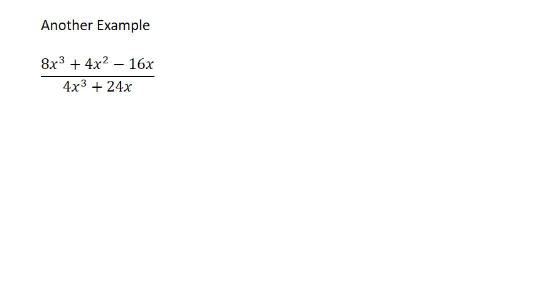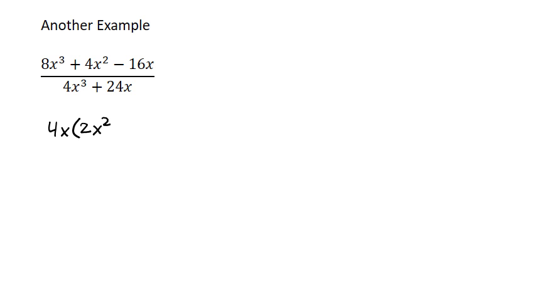However, I also see that every term has an x in it. There's no terms that are just a number. Every term has an x in it. So interestingly enough, I'm not going to factor out just a 4 from every term. I'm going to factor out a 4x from every term. So what does that look like in the numerator here? Well, if I divide 4 out of 8, I'm left with 2. If I divide x out of x to the third, I'm down to x squared.